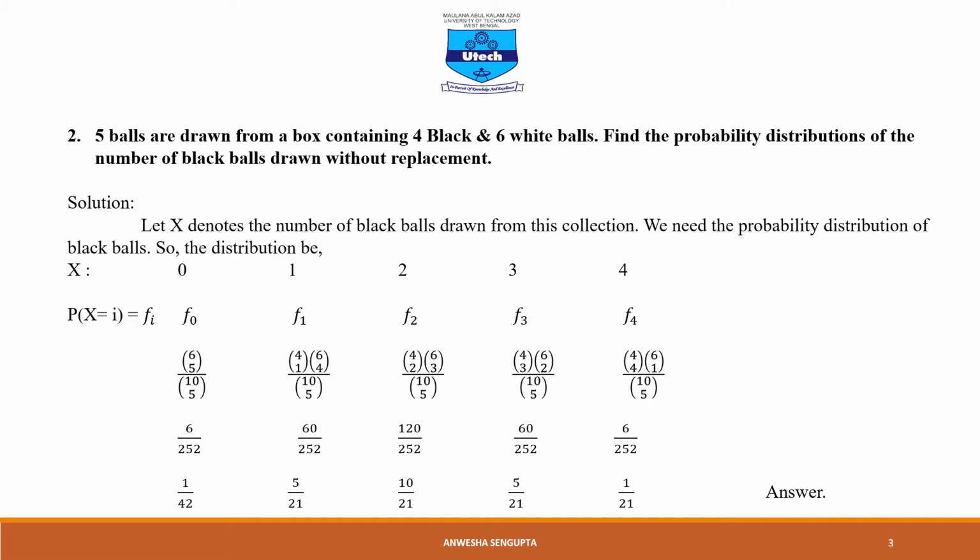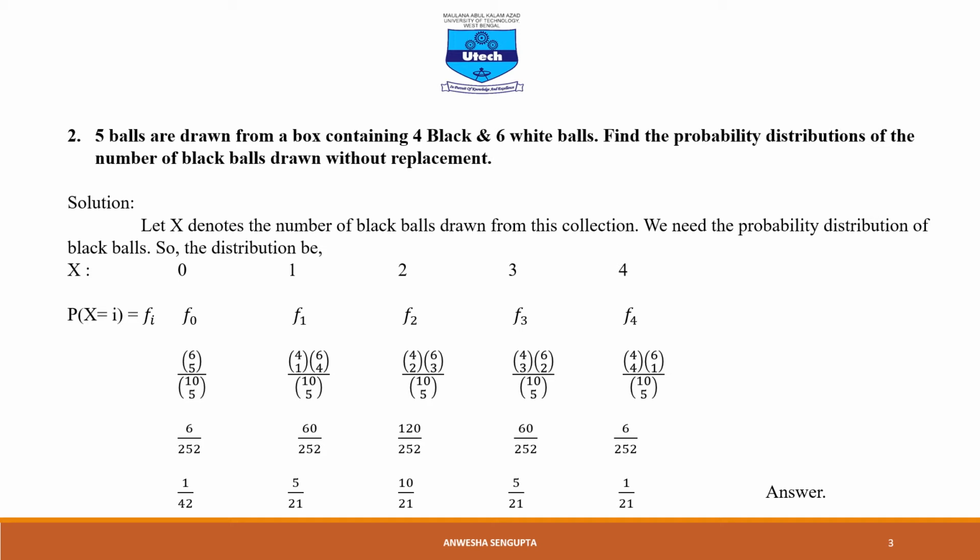Next, there is another important problem, and this example is of ball from box cases. So let's check what is the problem. 5 balls are drawn from a box containing 4 black and 6 white balls.